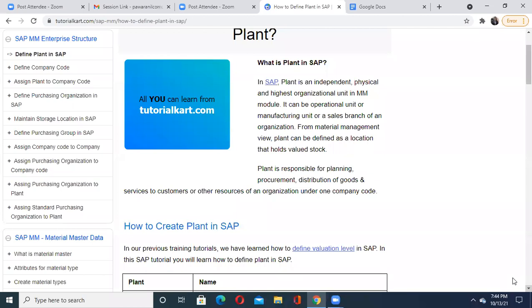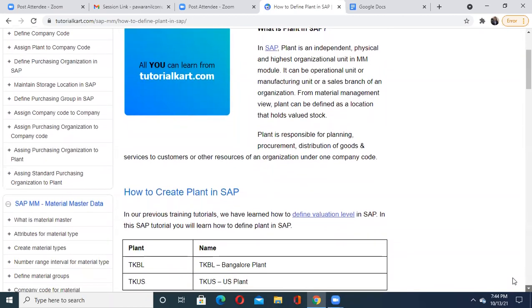So now I think you are getting an idea. A plant can be said to be anything. Even now you can say your engineering college itself is a plant. What they do is provide various educational services, so it's a plant. But when I'm saying a plant, how do we create a plant in SAP?